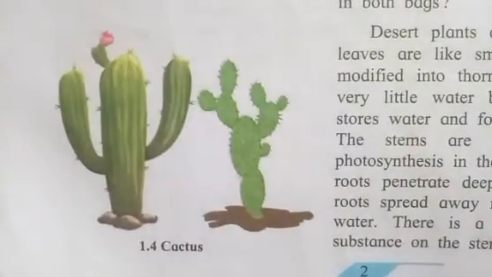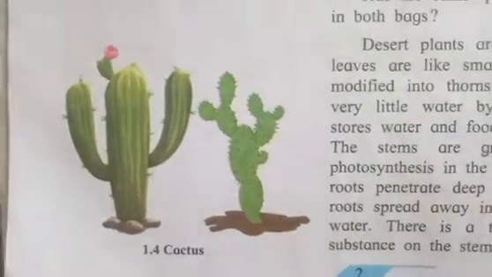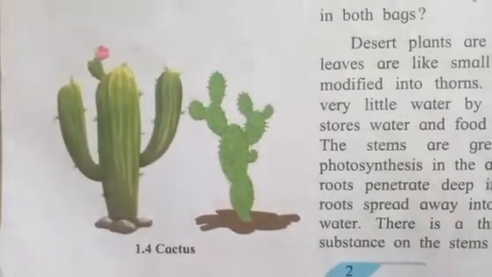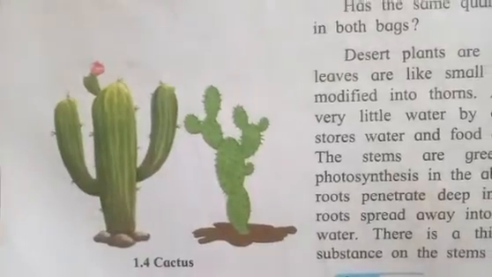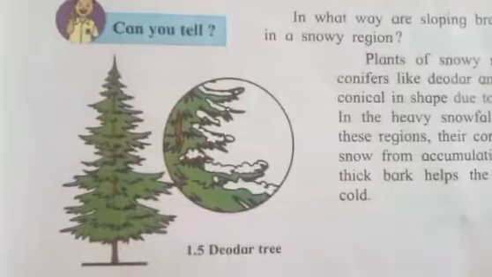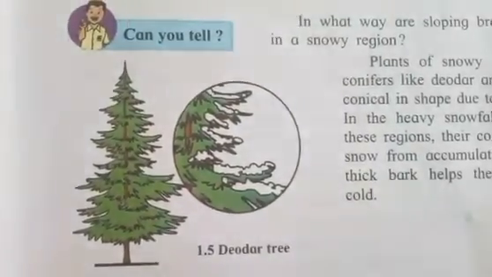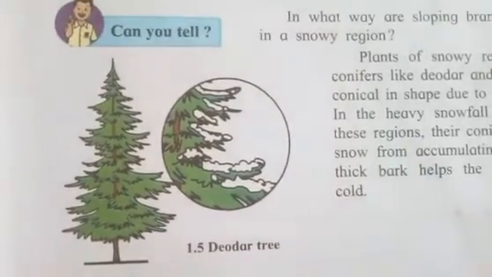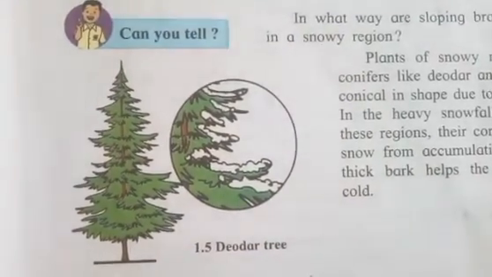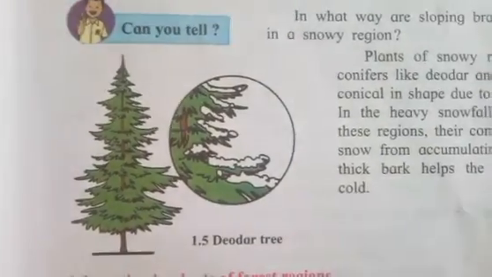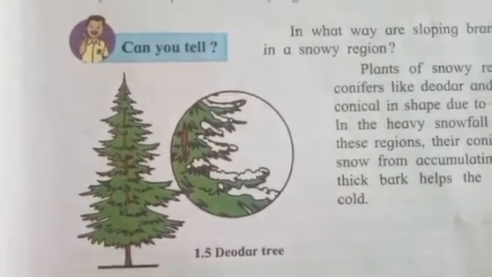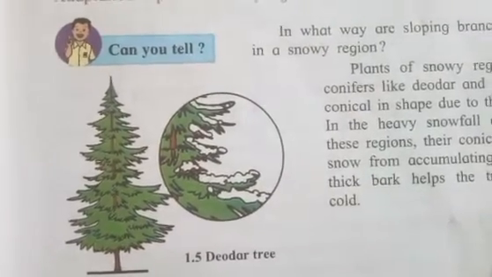See, this is a desert plant, cactus. Now this plant is mostly found in desert areas. Can you tell me why? A similar example is this deodar tree. This kind of tree is mostly found in snowy regions or regions which are cold. Have you ever thought what is the reason behind such things?